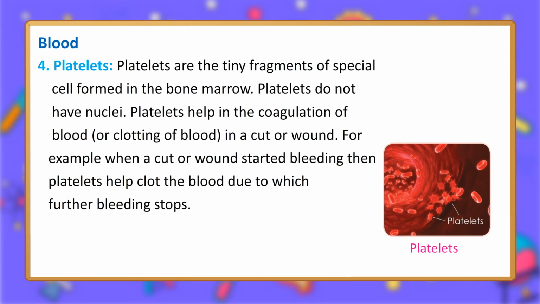Platelets are the tiny fragments of special cells formed in the bone marrow. Platelets do not have nuclei. Platelets help in the coagulation of blood, or clotting of blood, in a cut or a wound. For example, when a cut or wound starts bleeding, then platelets help clot the blood, due to which further bleeding stops.